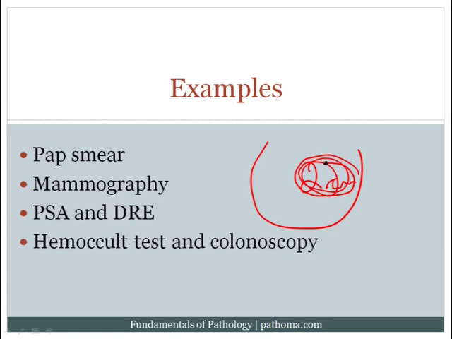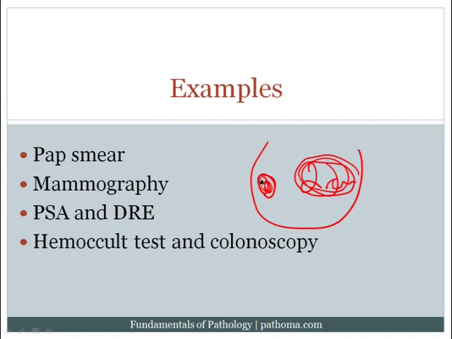However, if a patient undergoes mammography, the average size of detection in mammography is 1 centimeter. So we can pick up tumors that are 1 centimeter by mammography that we wouldn't be able to pick up until they became 2 centimeters clinically. All right? And so mammography allows us to detect a tumor that's half the size of that which would have